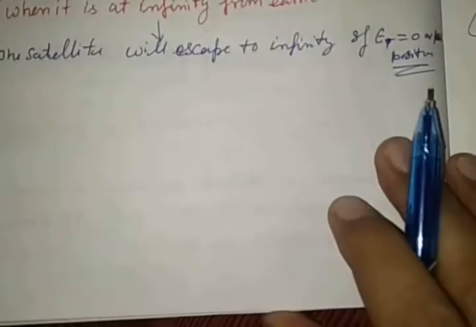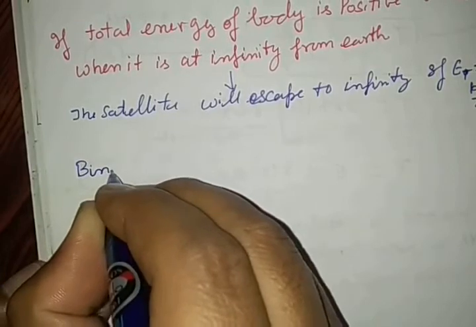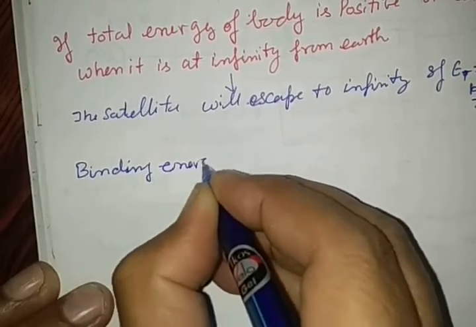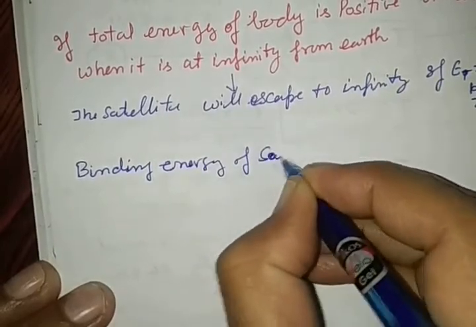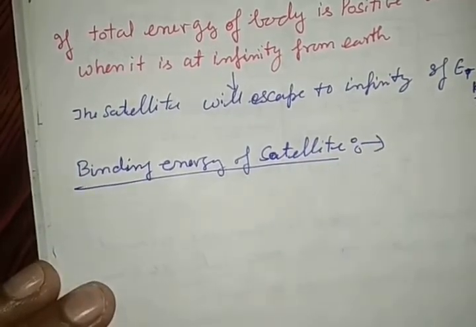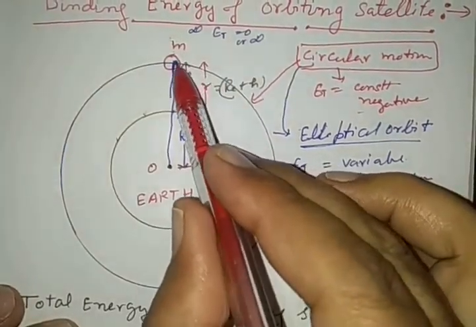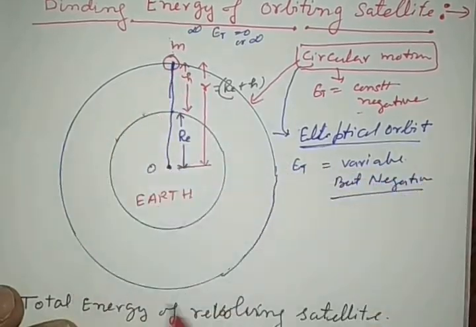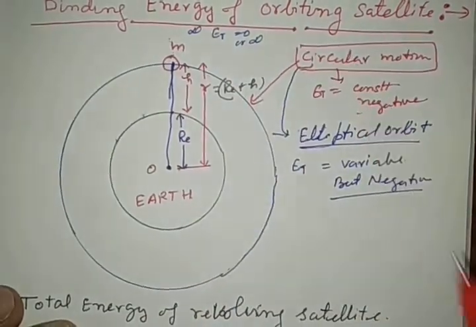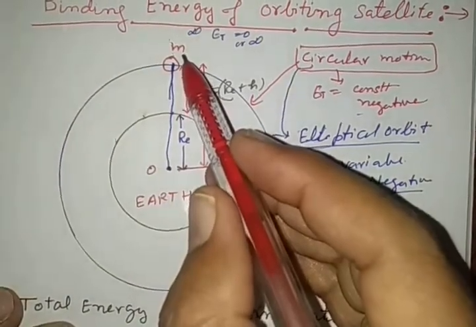Now we are going to see the concept of binding energy of a satellite, which is today's topic. See carefully the two facts we obtained. When the satellite revolves around the Earth, its total energy remains conserved and it is in negative value, given by equation number 4. But the binding energy concept is the main topic here.